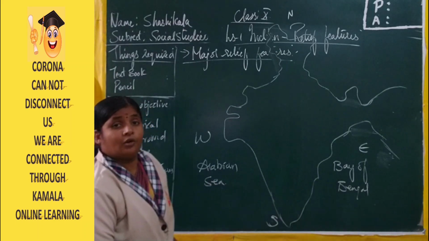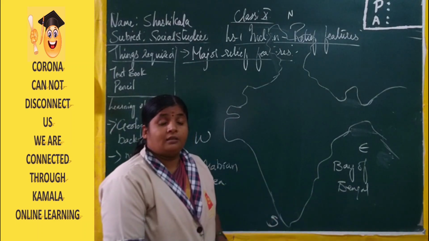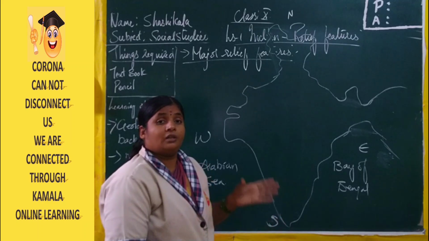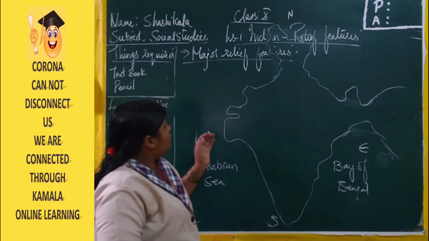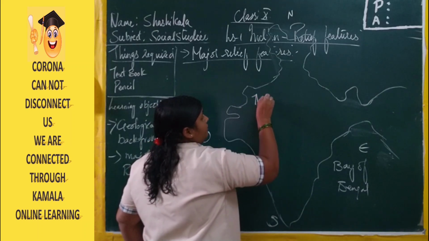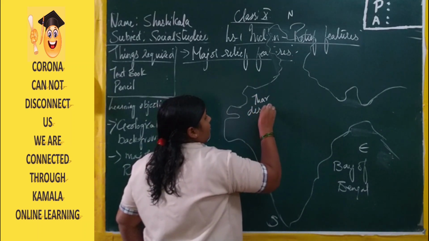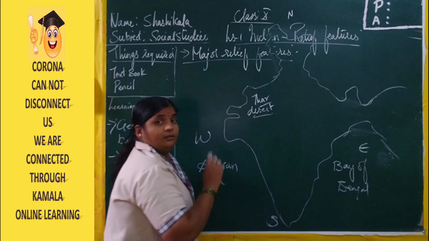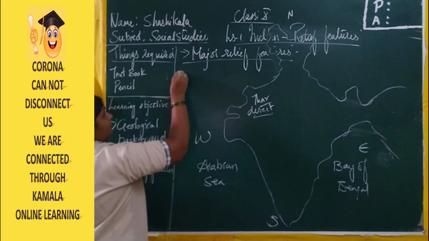Here already in the previous class we have learned that the hottest region or the desert region is lying towards the west direction. Here we have the Thar desert. Now the desert is one relief feature for us.